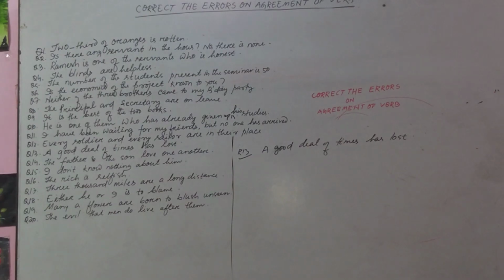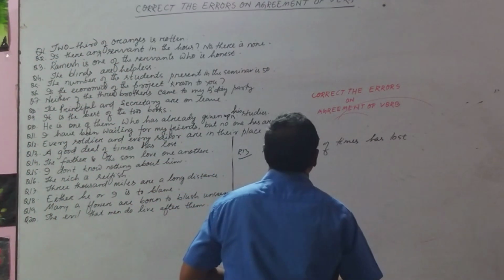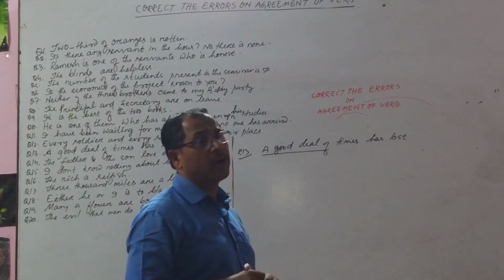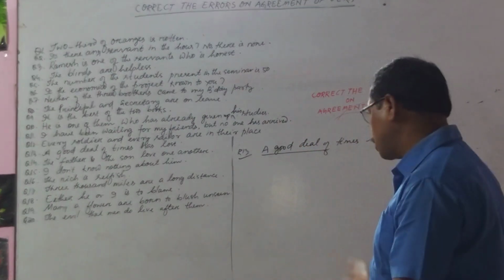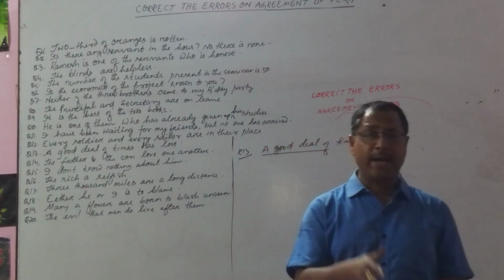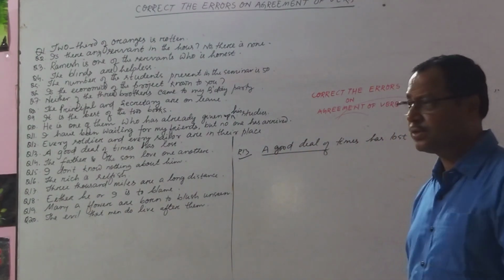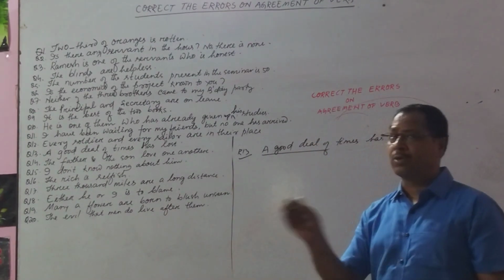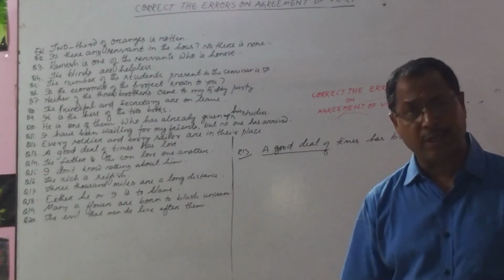Already we have read a rule: when a sentence starts with most of, half of, a great deal of, a good deal of, a plenty of, a lot of, the verb is played by what follows; they are followed by either singular uncountable or plural countable.